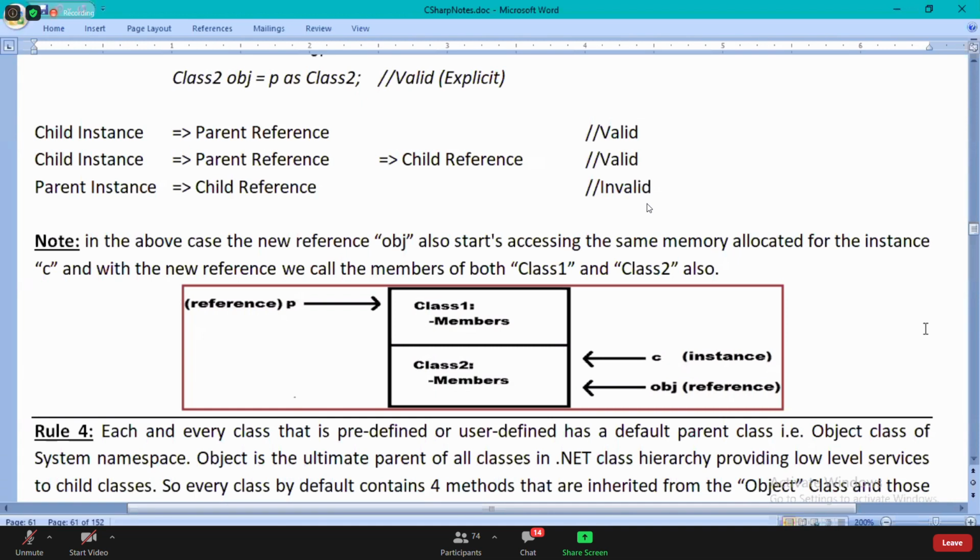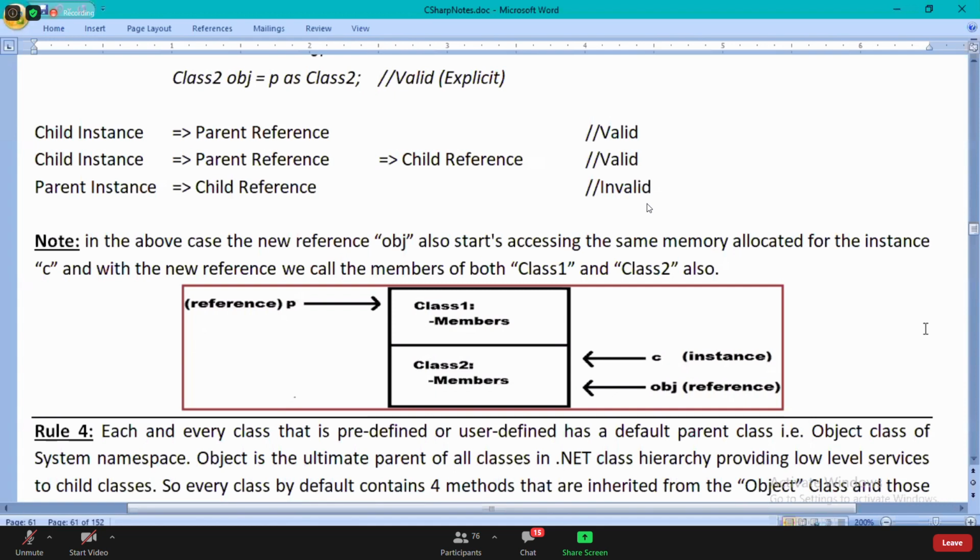Every class has a default parent class. What is the default parent class? The default parent class is the object class.